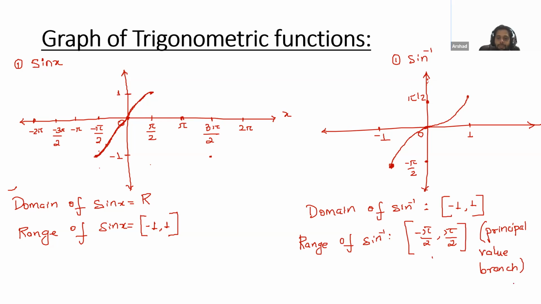So you need to remember this now. Throughout this chapter, we need this information: what is the domain of sine inverse and what is the principal branch of sine inverse. So you need to remember this. First of all, please carefully draw this graph, write these values. And in the end, once we have completed the graph, I will give you a hint on how to memorize this. Please note down this, confirm me, then we will do the next one.